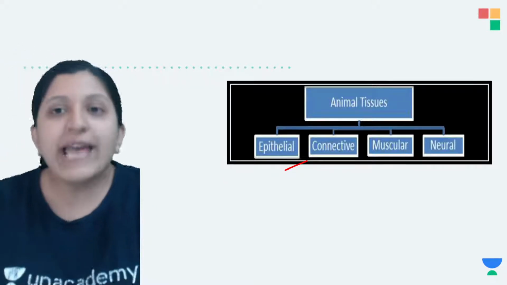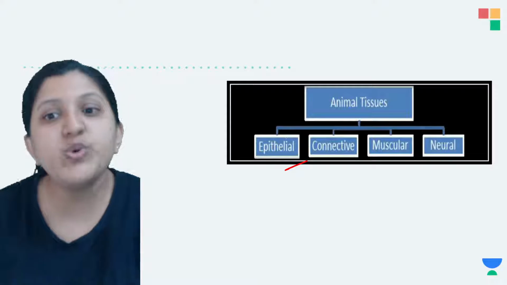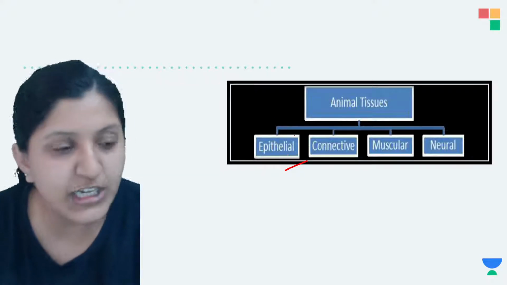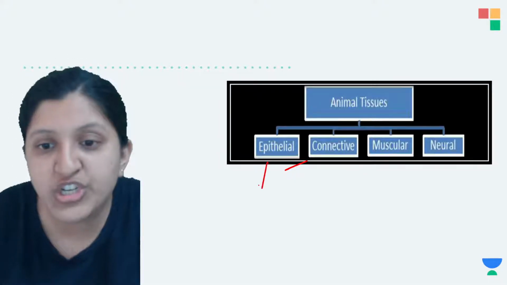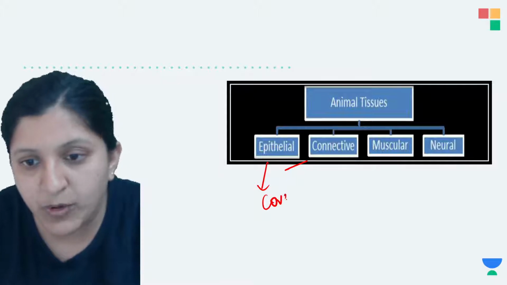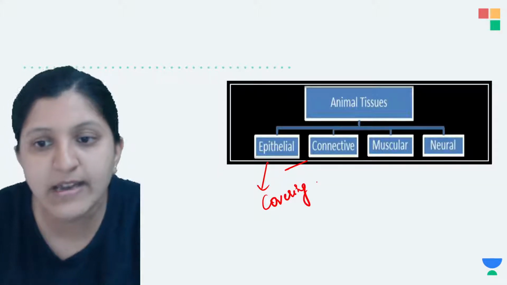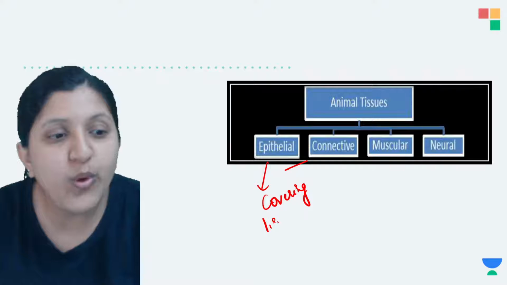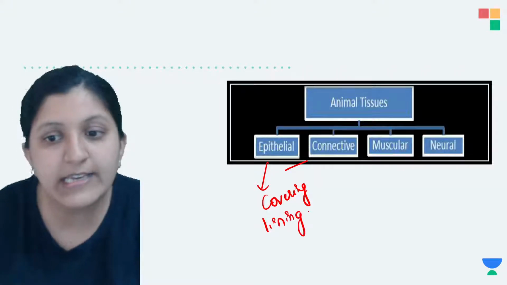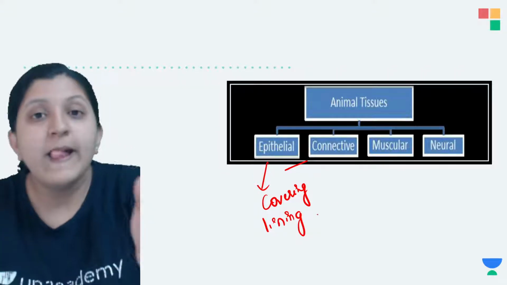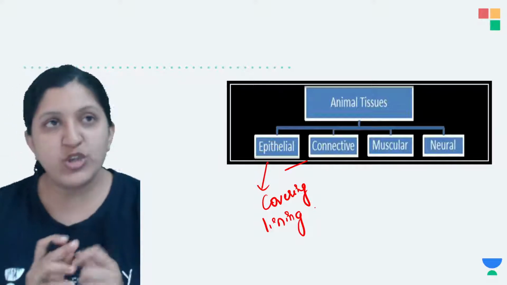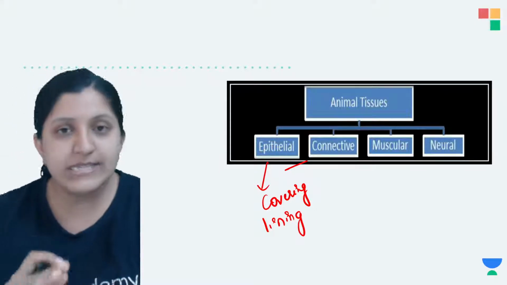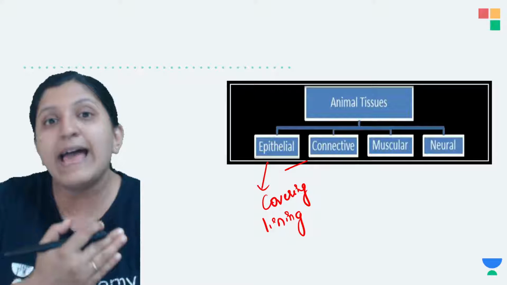So when we mention animal tissues, we can find epithelial tissue, which can be present as a covering and also as a lining. Lining is basically covering the inside part. So let's say a stomach is there, so inside the stomach the lining has to be done.